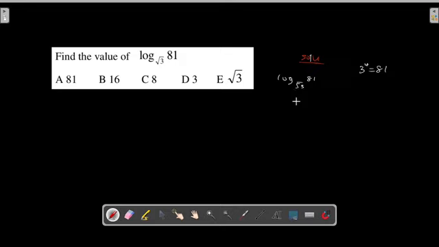So the next thing you have to do here now, let's change this base. The 3 is called the base. I have 3 here, I have 2 here. So let's change this base to base 3. The base is already in 3, but I want to change it to base 3.